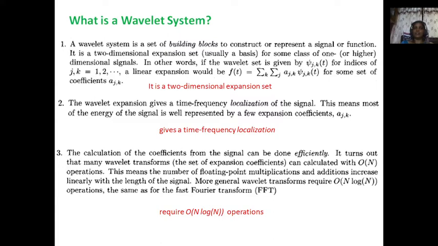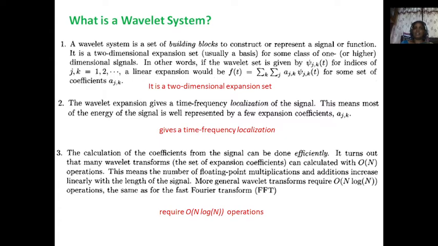In other words, the wavelet set is given by psi jk of t, for indices j, k varying from 1, 2, and so on. A linear expansion would be represented as f of t equal to summation k, summation j, a jk psi jk of t, for some set of coefficients a jk. a jk are the discrete coefficients, psi jk of t are the wavelet functions. k is used for the translation in the time axis, j is used for the scaling purpose. That means finally it is a two-dimensional expansion set.